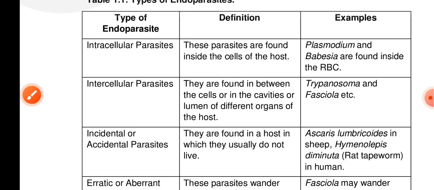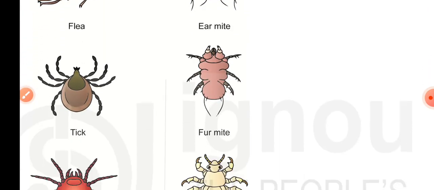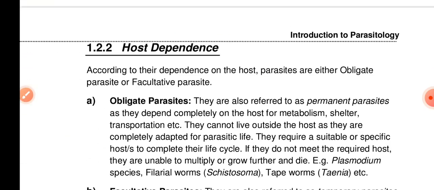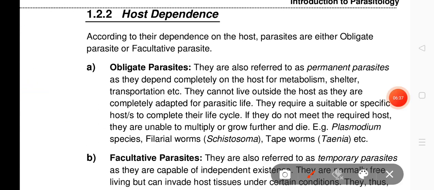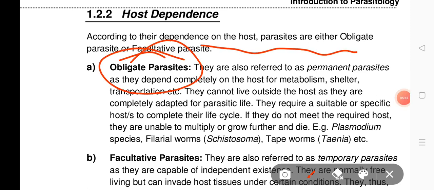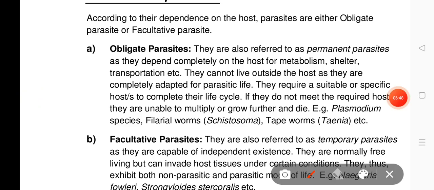Now we are going to talk about another topic: host dependence. On the basis of host dependence, parasites are classified into two types: obligate parasite and facultative parasite. What is an obligate parasite?